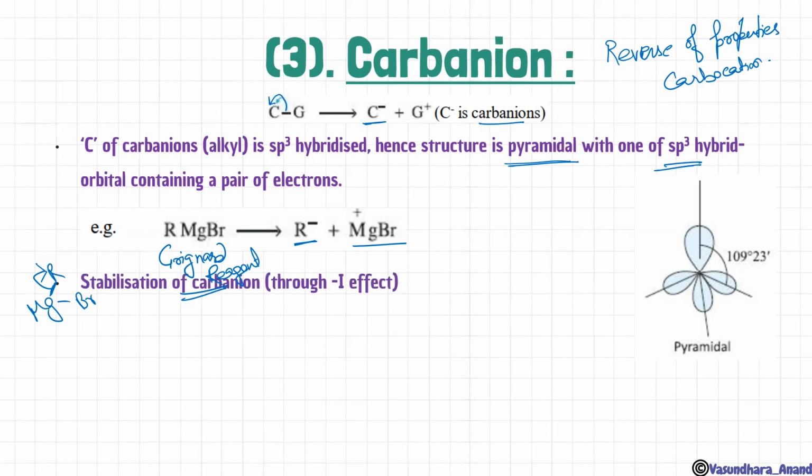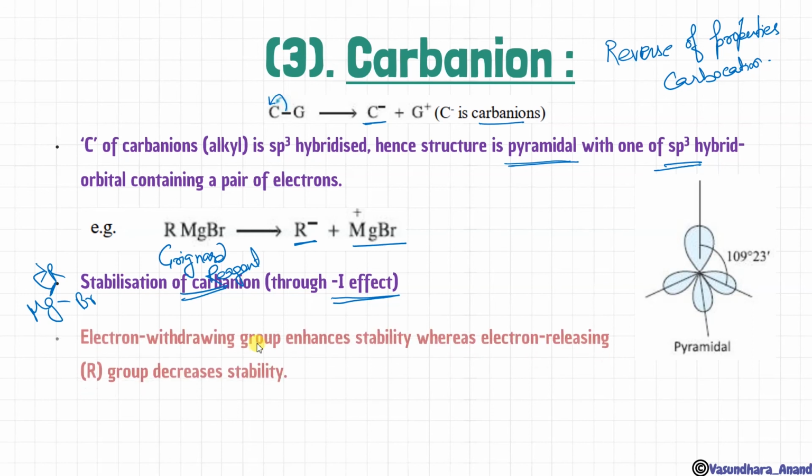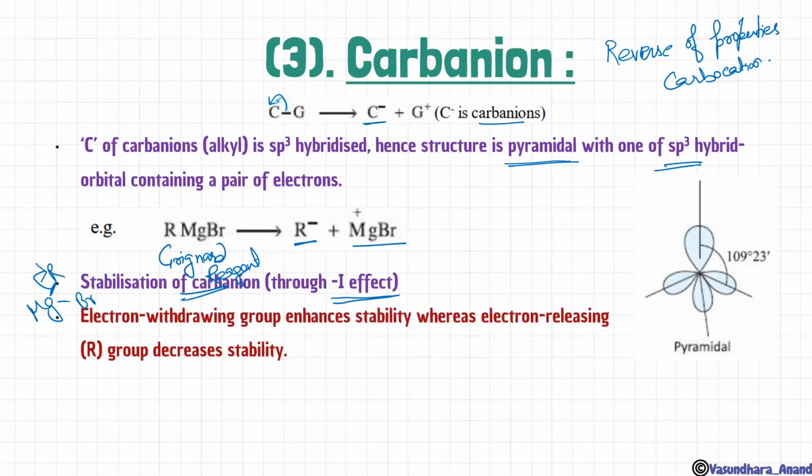Stabilization of carbanion is through the minus I effect, whereas carbocation stabilization was through the plus I effect. Here it will be through the minus I effect. Electron withdrawing groups enhance the stability of carbanion, whereas electron releasing groups decrease the stability. Clear? Like this, we can see this is a super primary carbanion, a 0 degree carbanion. So this will just reverse. In carbocation, tertiary was the most stable; here tertiary will be the least stable.